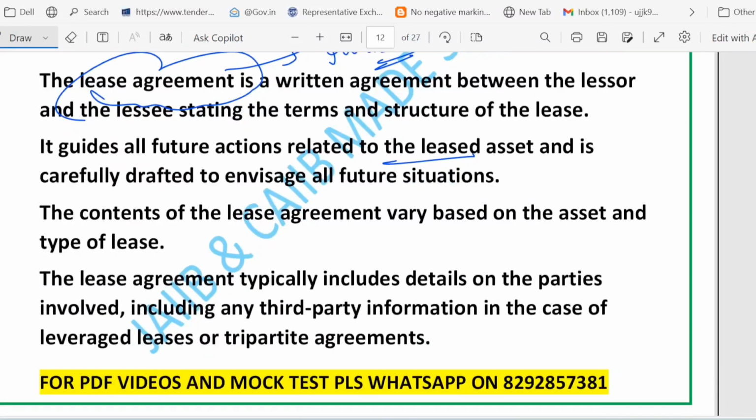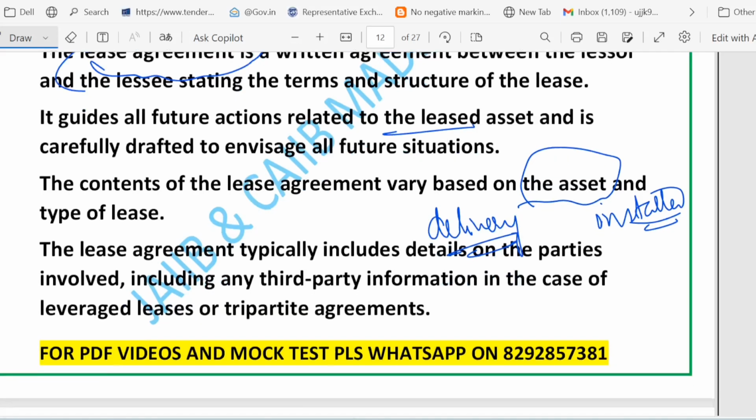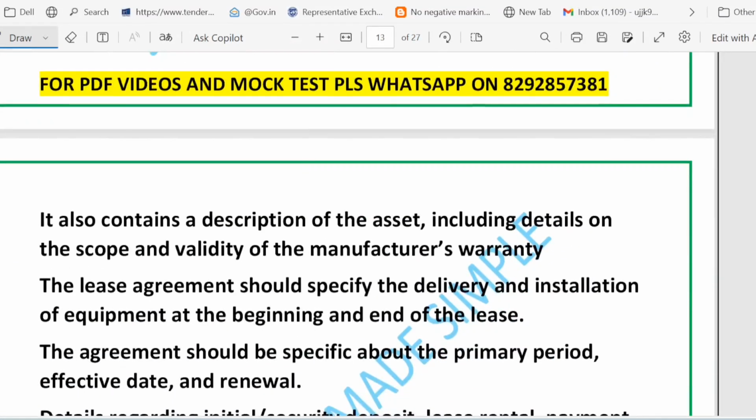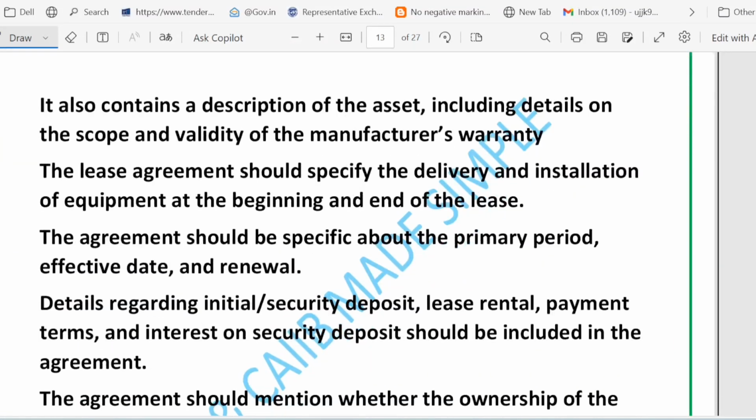There is a clear description of the asset, and whether the manufacturer warranty applies or not. The contract should state when the asset will be delivered and when the asset will be installed, right? And what happens at the end when it is returned. This is also written in the agreement clearly.